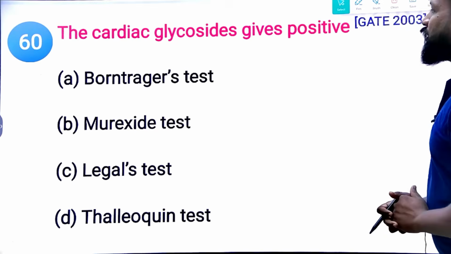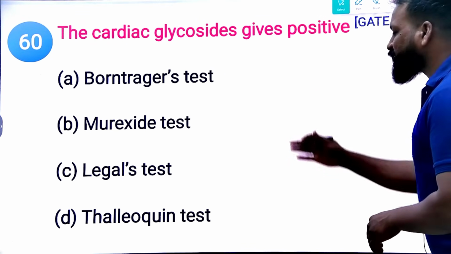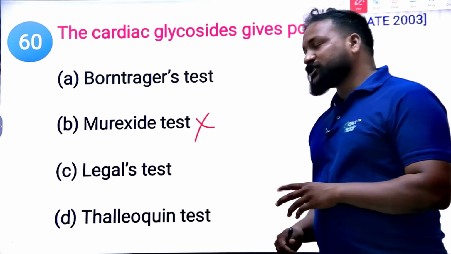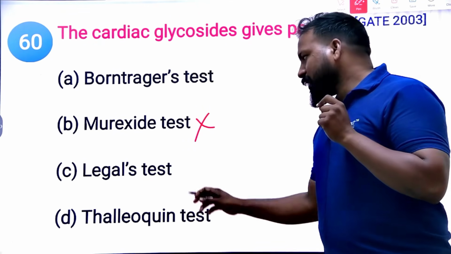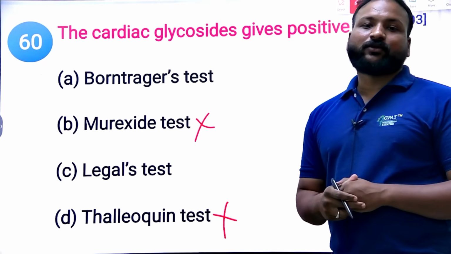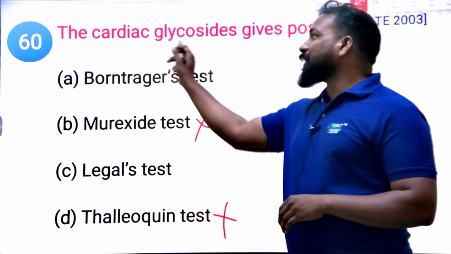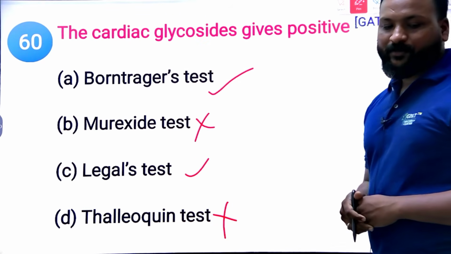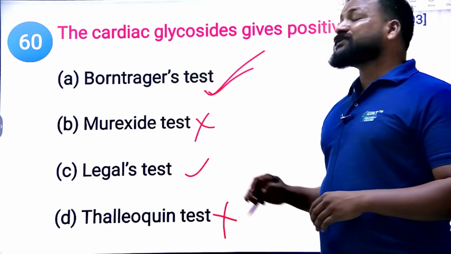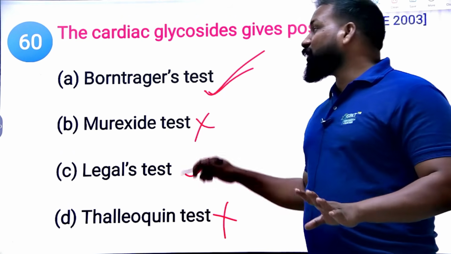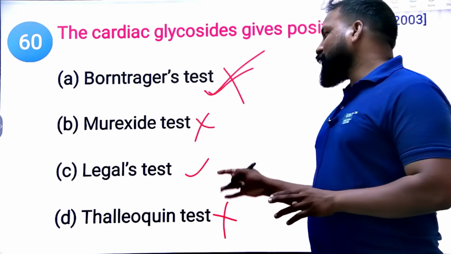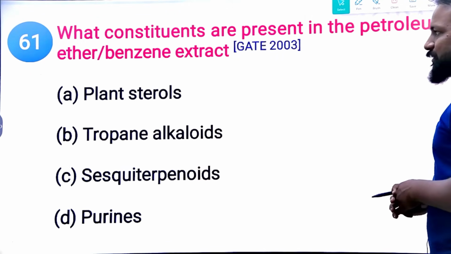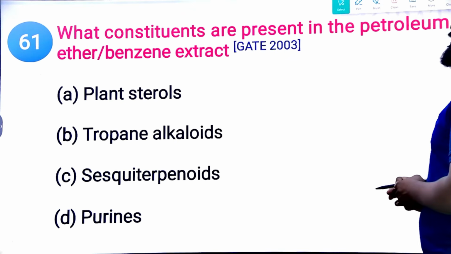Next. The cardiac glycosides give a positive test for which of the following? Again, you can eliminate these 2 options. One is the Thalleioquin test, which is for the quinoline alkaloids. Another test is for the cinchona alkaloids. But here they are clearly mentioning glycoside. Glycoside means they should be from one of the other tests. Clear? Yes. The Borntrager's test is for the anthraquinone glycosides. It is not for the cardiac glycoside. So the last option is the Legal test.